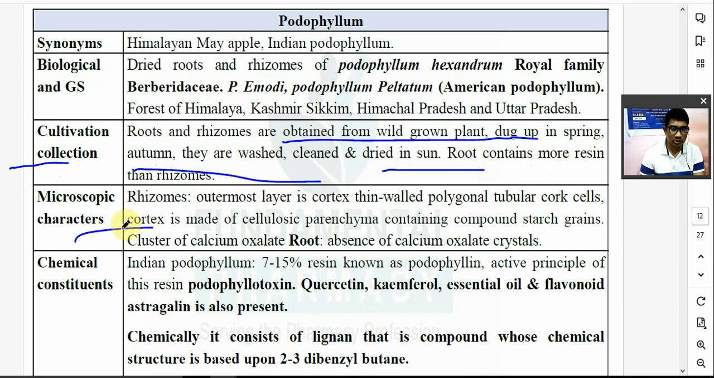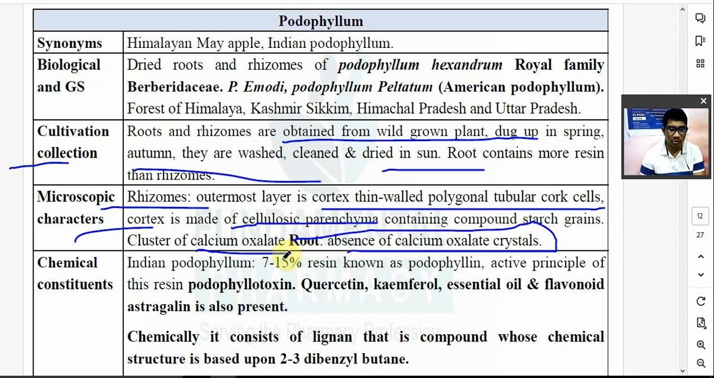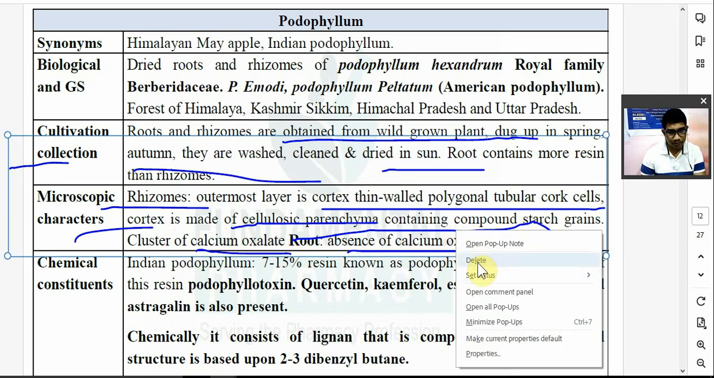Microscopic character of the rhizome: the outermost layer is a cortex, thin walled, polygonal, tubular. The cortex is made of cellulosic parenchyma containing starch grains. Clusters of calcium oxalate are present in it. In the root there is an absence of calcium oxalate crystals; it is present in the phloem zone. Microscopy is not much important.